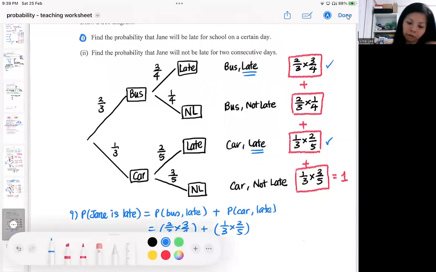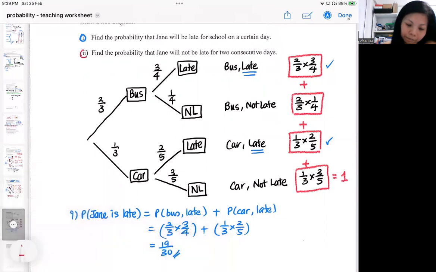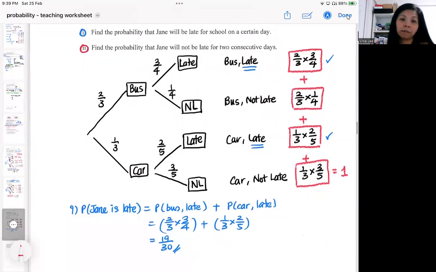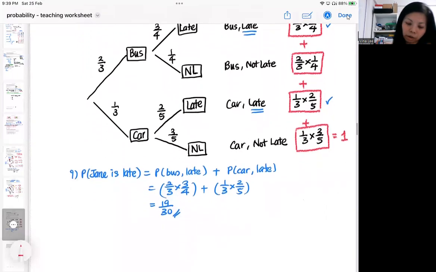Okay, so the next one is a tricky question. What is the chance that she will not be late for 2 consecutive days? So first of all, given for part 1, we already found the chance that Jane is late. So what is the chance that Jane is not late?